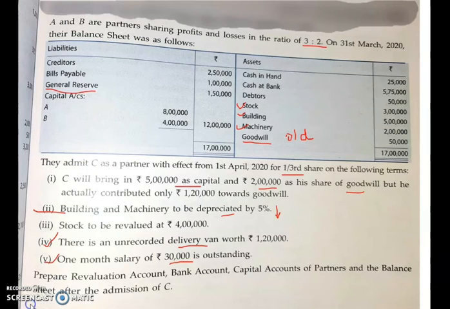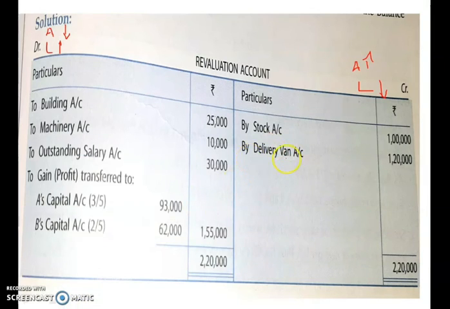The next item, as per the adjustment, is the unrecorded van. Unrecorded van means your asset was not recorded. Now you are recording that asset, so your asset increases. Show it on the credit side. And what about the outstanding liability which you have not paid? That is your liability which is not paid, isn't it? So your liability increases. So see, delivery van, your asset increases, unrecorded delivery van you have recorded now, and the outstanding salary, your liability increases, so that you have shown under the debit side.